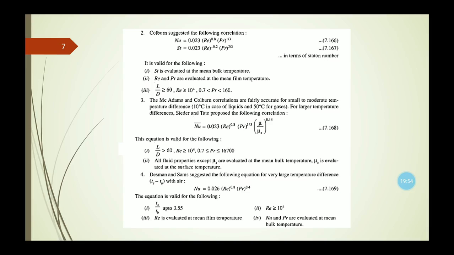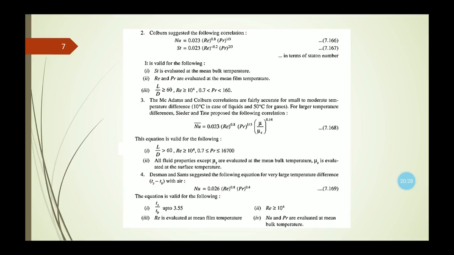Now Colburn suggested the following new correlation, that is Nusselt number equals 0.023 into Reynolds number to the power 0.8 and Prandtl number to the power 1/3. Again, in terms of Stanton number, it can be written as Stanton number equals 0.023, Reynolds number to the power minus 0.2 and Prandtl number to the power 2/3. Now, this equation is valid when the Stanton number is evaluated at the mean bulk temperature.